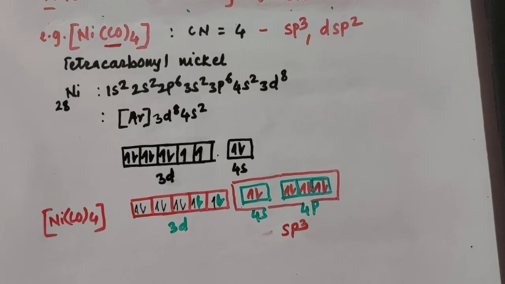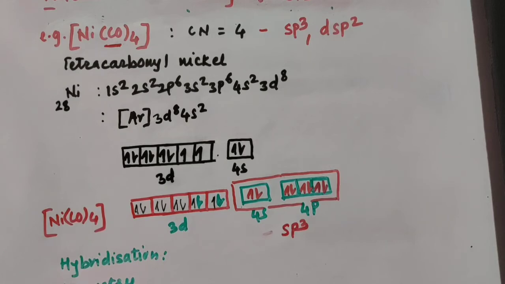Now from the diagram itself you can find out, first, hybridization. So I'll write here hybridization. Then from hybridization you can find out geometry also. Geometry. Then nature.